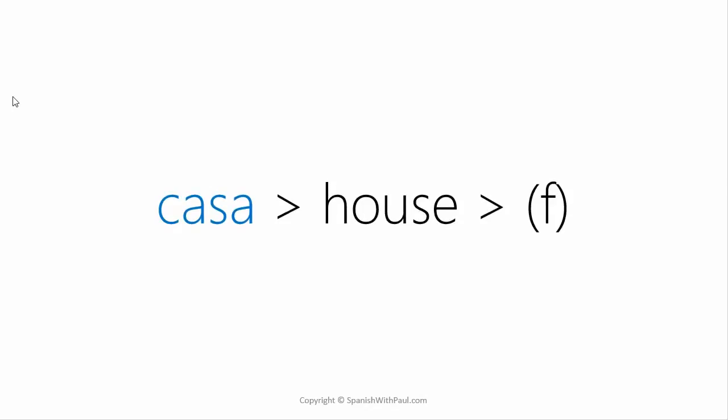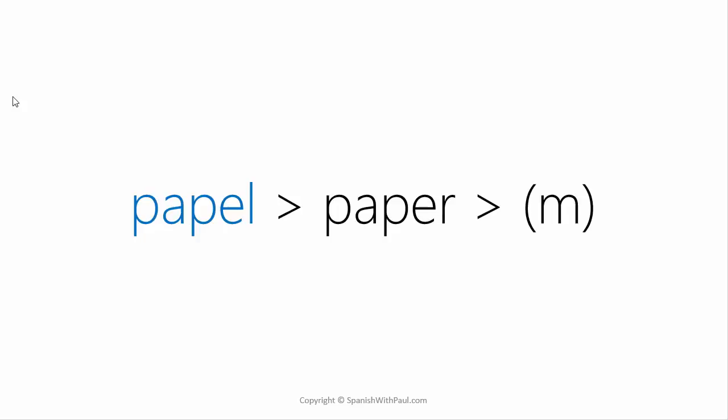Now, if we approach a word that ends in a consonant like papel, papel in Spanish means paper, and you can see there ending in an L. And this word is actually classified as being masculine. There's nothing on the surface to tell us. If we first saw that word papel and we had never come across it before, there's no way to know if it got classified as masculine or feminine. So you have to either hear it being spoken with other words in the language, or look it up in the dictionary or online, something like that, to discover which way it got classified as masculine or feminine.